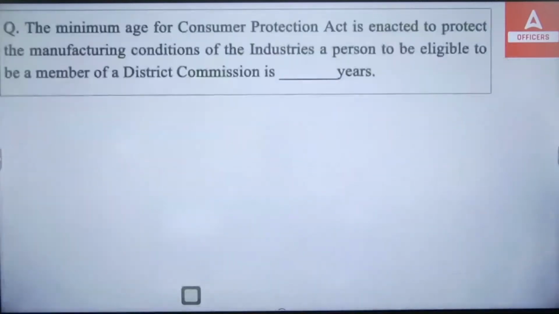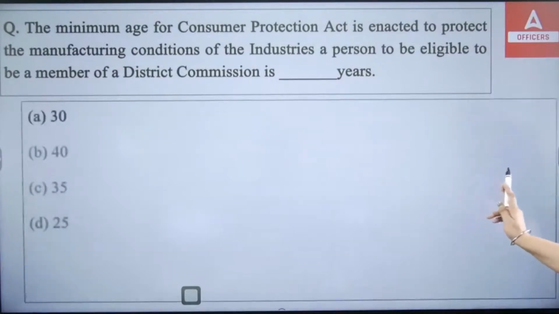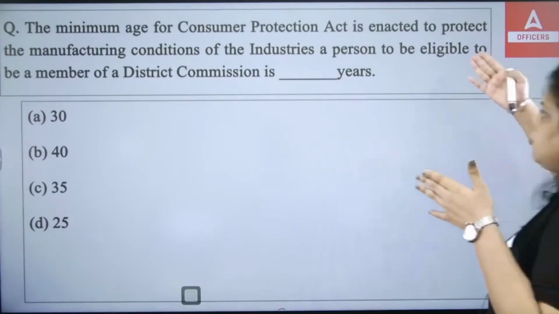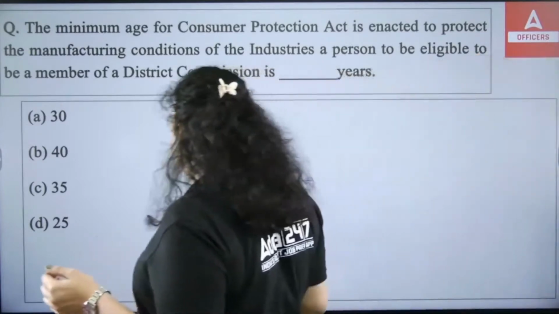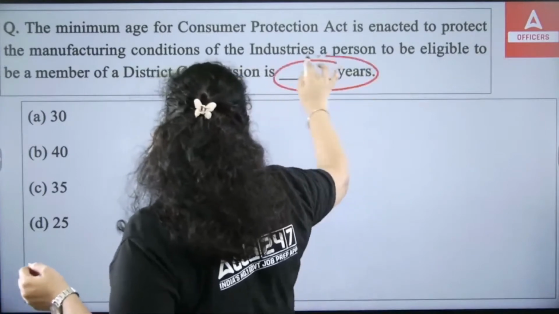Okay, next. The Consumer Protection Act is enacted to protect the manufacturing condition of the industries. A person to be eligible to be a member of a district commission must be a minimum of dash years. So what is the minimum age here? 30 years, 40 years, 35 years, 25 years. Of which minimum age will a person be allowed to become a member of a district commission?